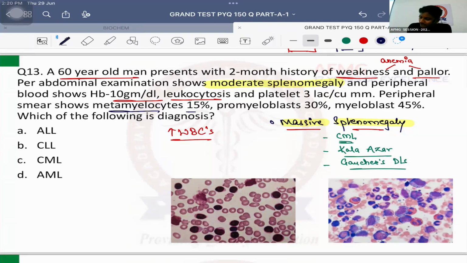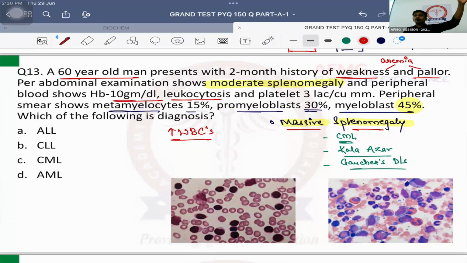So metamyelocytes are 15%, promyeloblasts are 30%, and myeloblasts are 45%. So now myeloblasts are mature forms or immature forms. I hope all of you are quite aware. Hematopoietic stem cells होते हैं bone marrow में. They are of two types. One is called as the myeloid lineage, another is called as the lymphoid lineage.